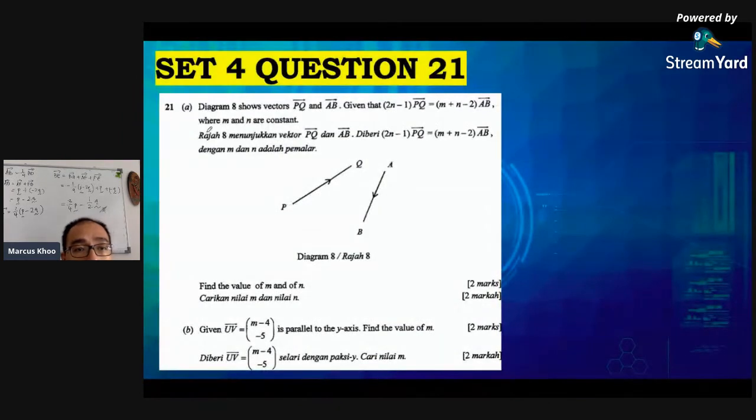So it says that diagram A shows vectors PQ and AB. Given this, 2n minus 1 PQ equals m plus n minus 2 AB, where m and n are constants. Find the value of m and n. Now, take a look at these two vectors, people. Actually, this is a very interesting question. I like this question because the information is given in the diagram. And as you can see, PQ and AB are non-parallel vectors.